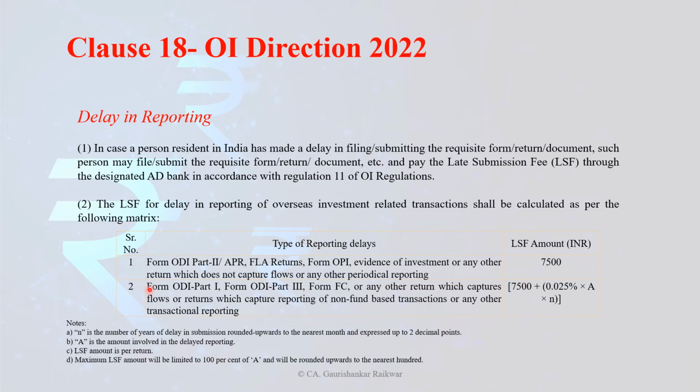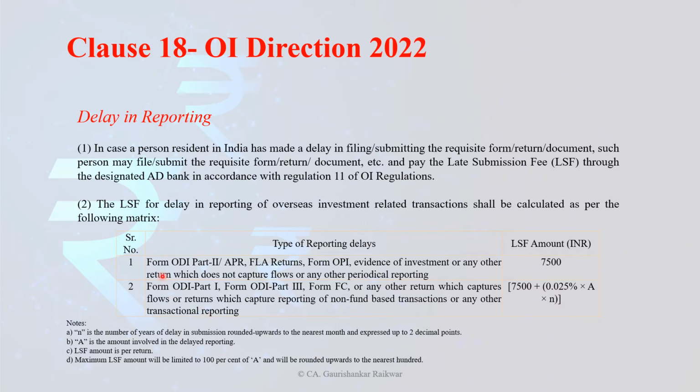Now the second part talks about the flow, that is, the reporting of transactions. ODI Part 1. I would like to mention here that the ODI form has now become the FC, that is, financial commitment. In the second part they are saying ODI Part 1, ODI Part 3, Form FC, or any other return which captures the flow, or returns which capture reporting of non-fund based transactions or any other transactional reporting.